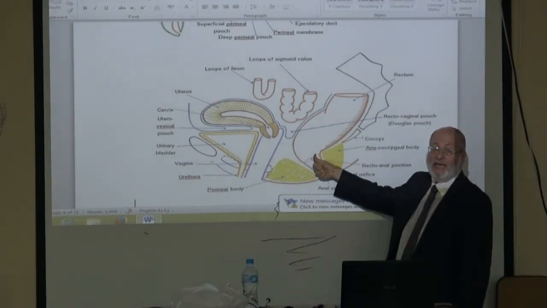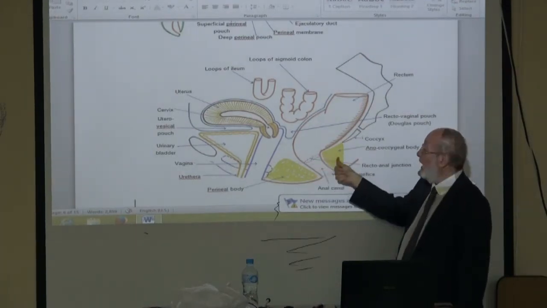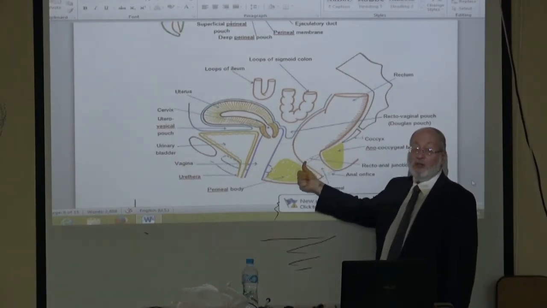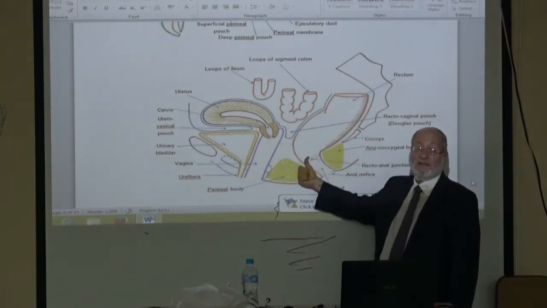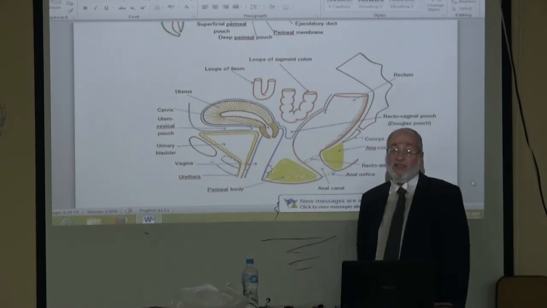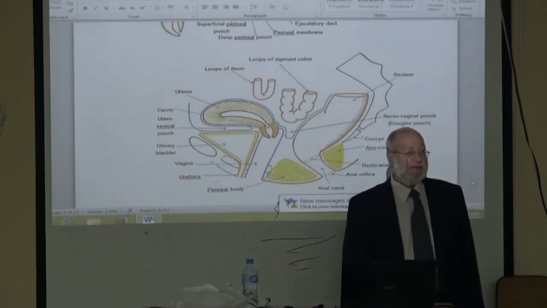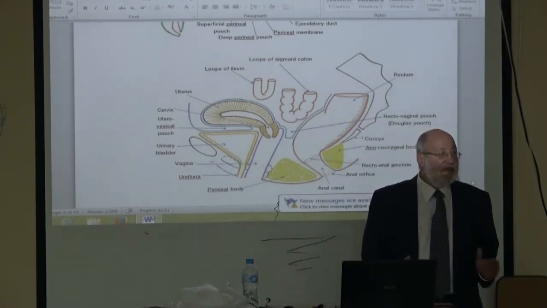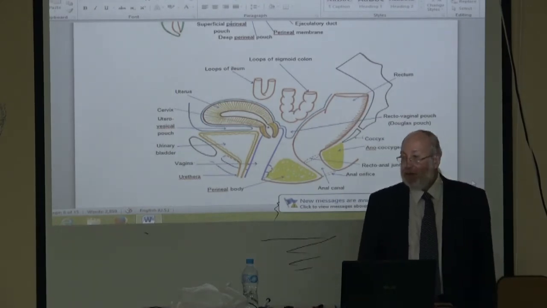You will push the anal canal where? Anterior, to become in a straight line with the rectum, and the feces descend. This is one mechanical method to treat constipation.